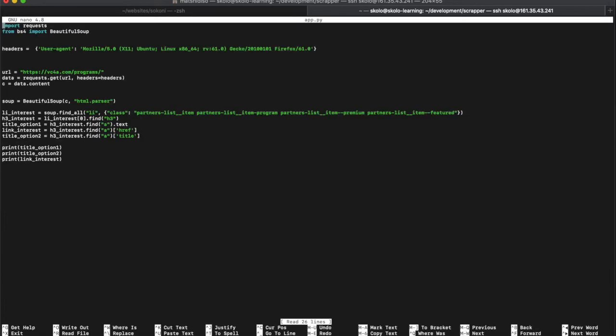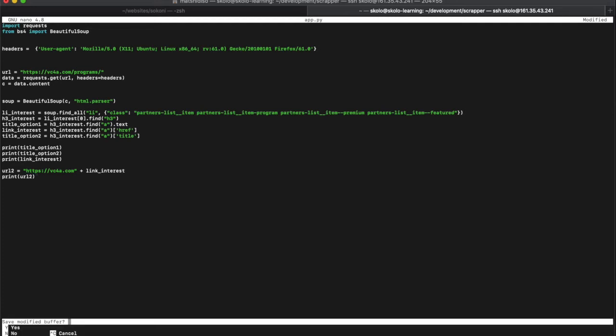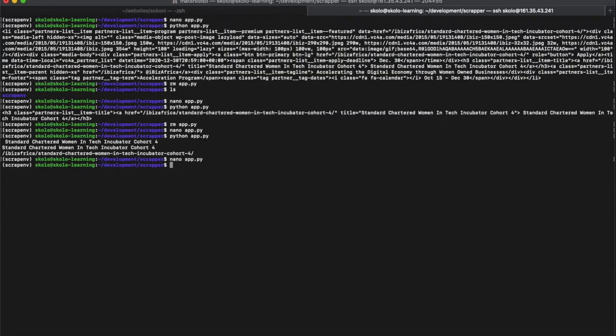So we can go all the way to the bottom. We don't want to change that, we just want to add URL2 plus link of interest. So let's save that. Control X, yes, save, enter, and python app.py.